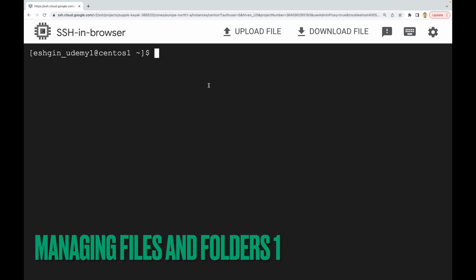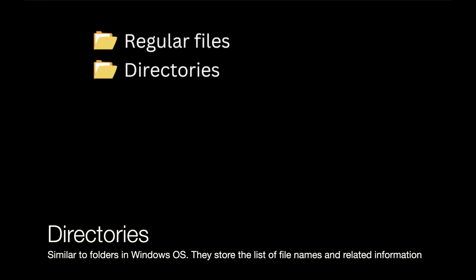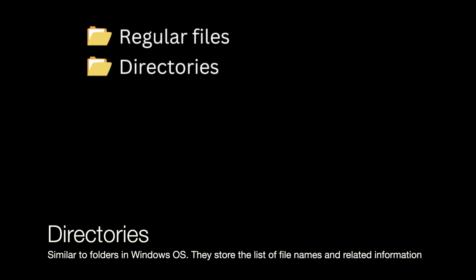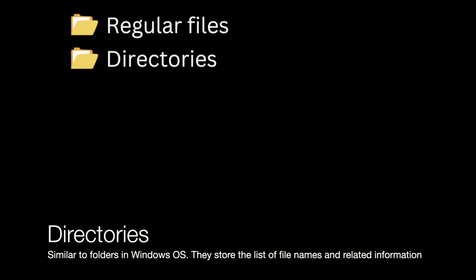In Linux, everything is a file. In the previous video, I talked about file system hierarchy, and there I mentioned directories. Actually, directories are also a type of file. In general, Linux has three types of files. Regular files, they're the common file type, which includes text files, images, binary files, etc. Then we have directories, which are called folders in the Windows operating system. They just store the list of file names and the related information as well. The last file type is a special file, which includes device files.